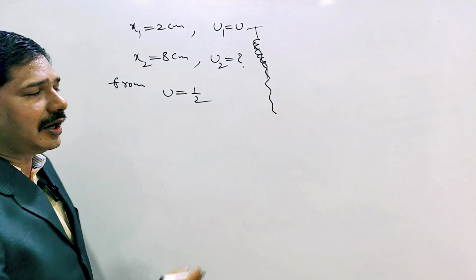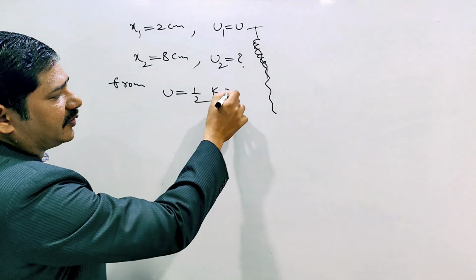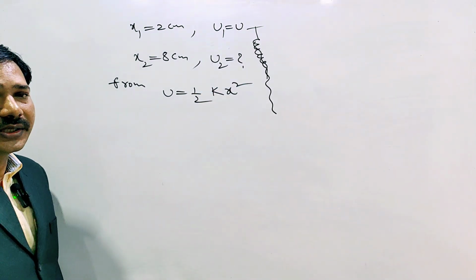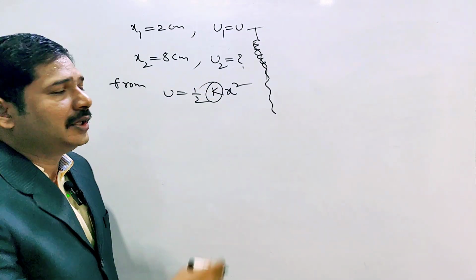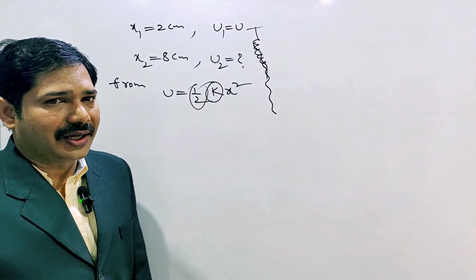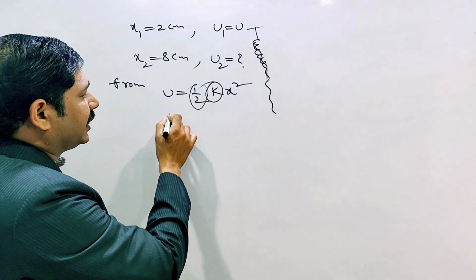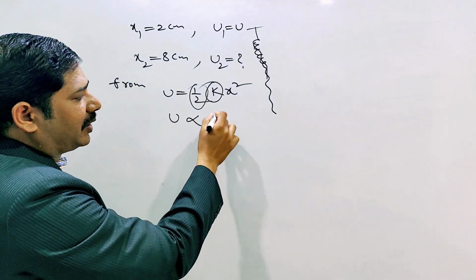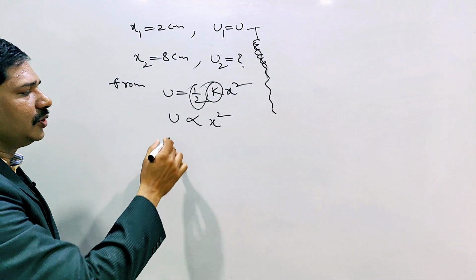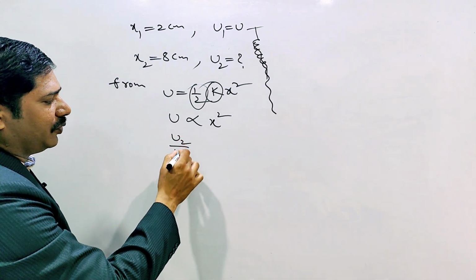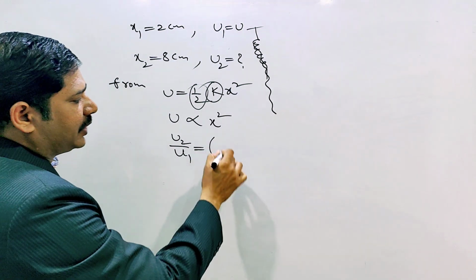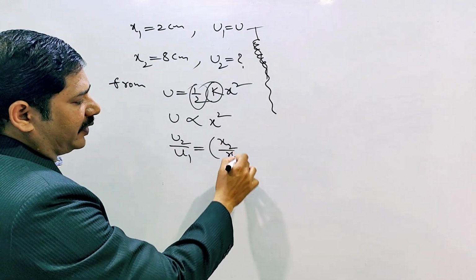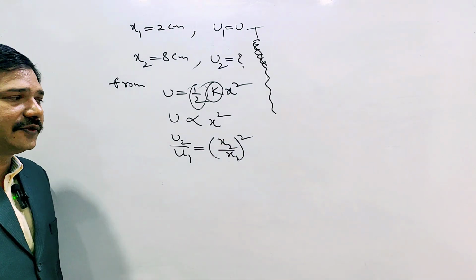So we know that the potential energy stored in the spring formula is what? Half kx square, we know that. Here same spring for both the cases, so that is why k is constant. This number 1 by 2 also constant for both the cases. That time U is directly proportional to what? x square. So we need U2 value. So that is why U2 by U1 is equal to what? U2 by U1 equal to x2 by x1 whole square.